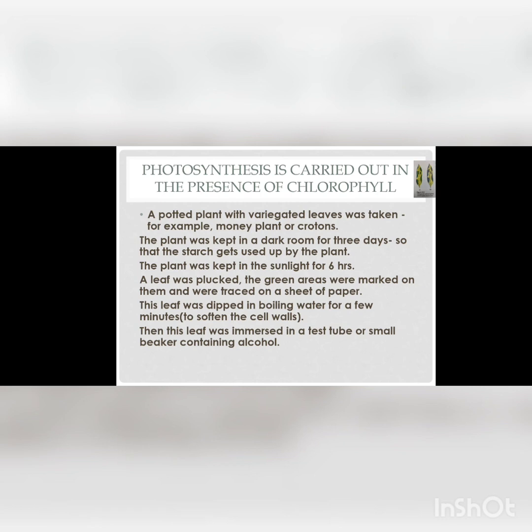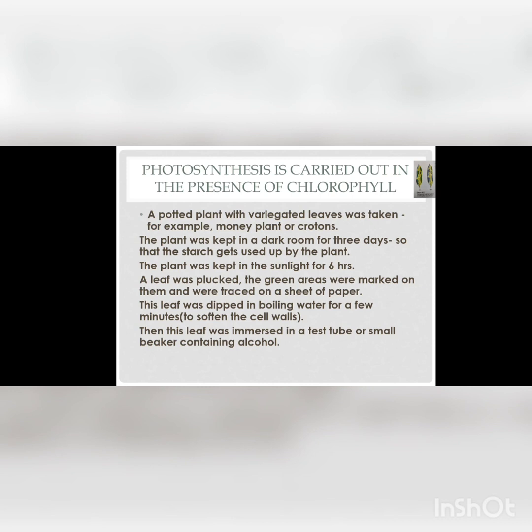For this, to ensure that chlorophyll is important for the process of photosynthesis, a small activity will be carried out. Here we have chosen variegated leaves. Variegated leaves are those which are going to contain green patches. There is also going to be another color, as you can see, variegated leaves in case of croton and money plant. A potted plant will be taken and kept in the dark for 3 days. This is done in order that the plant is going to utilize all the starch that is present in it.